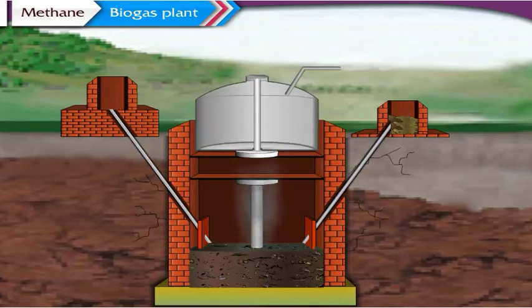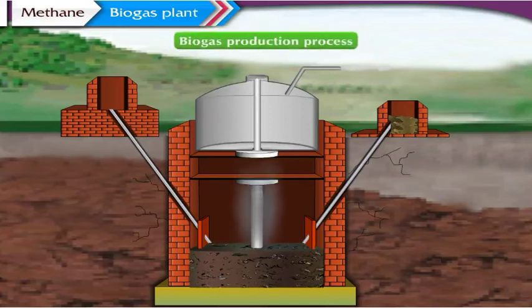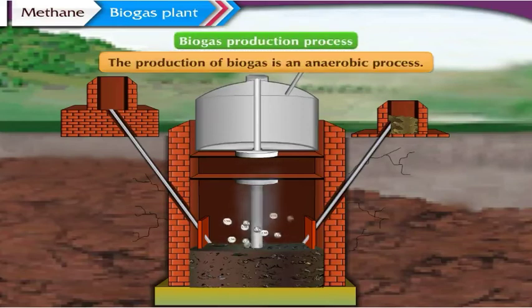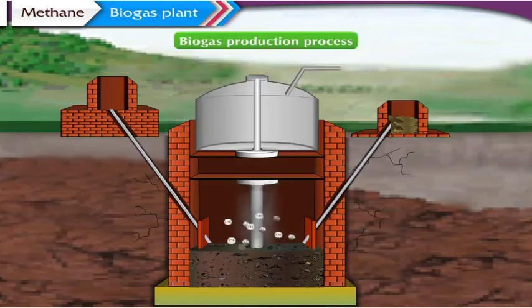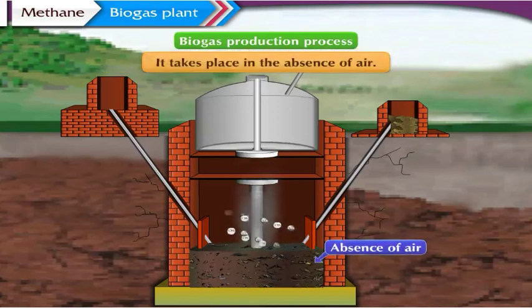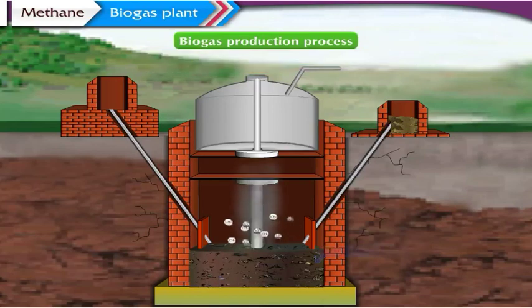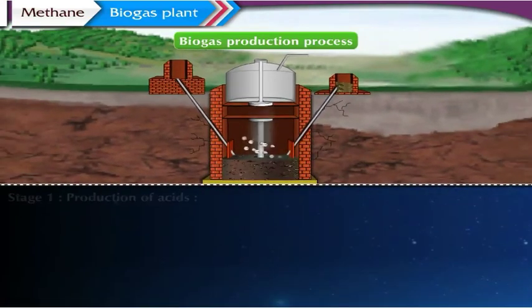Let us acquaint ourselves with the stages involved in the biogas production process. The production of biogas is an anaerobic process. That is, it takes place in the absence of air. It takes place in two stages. 1. Production of acids.